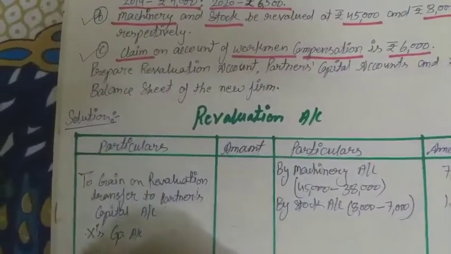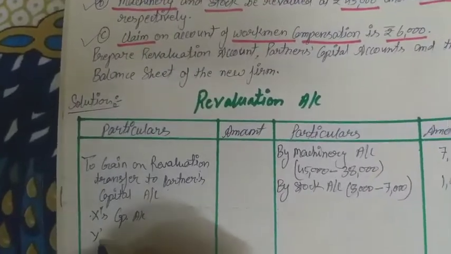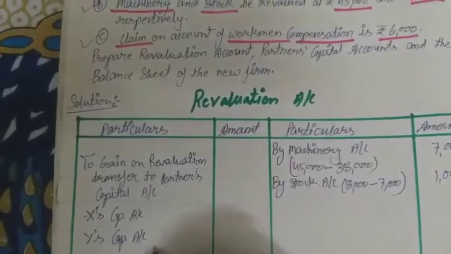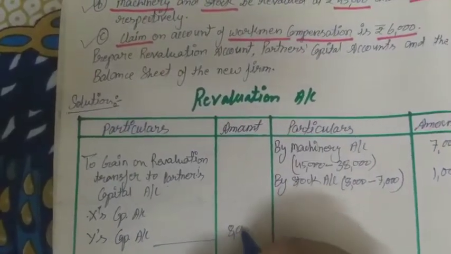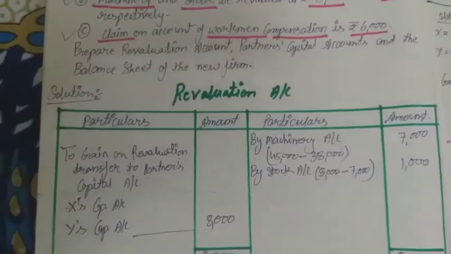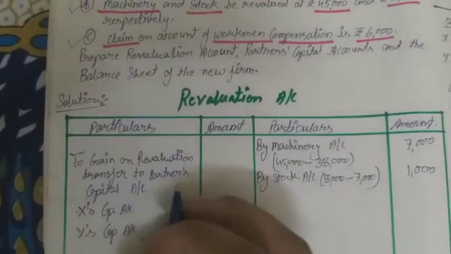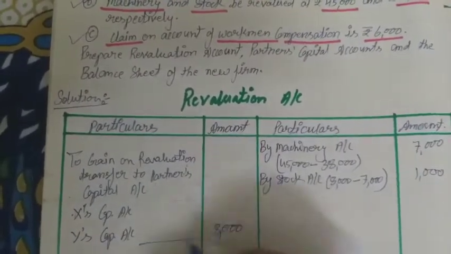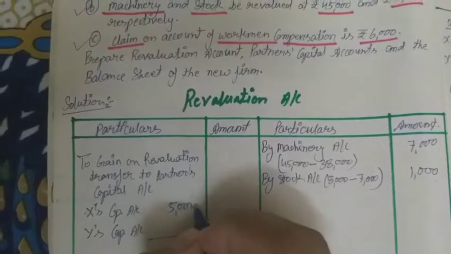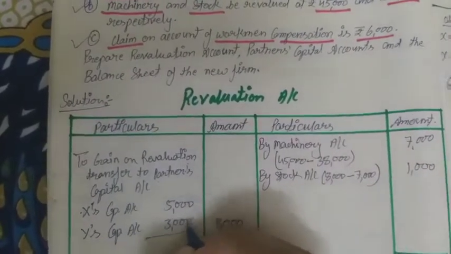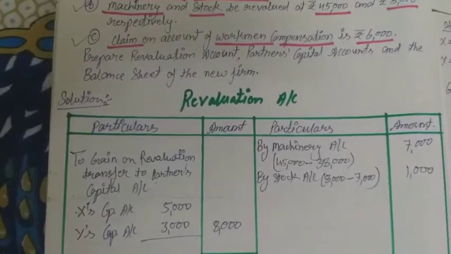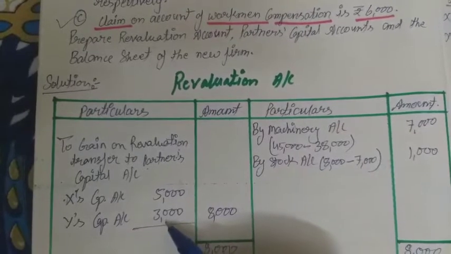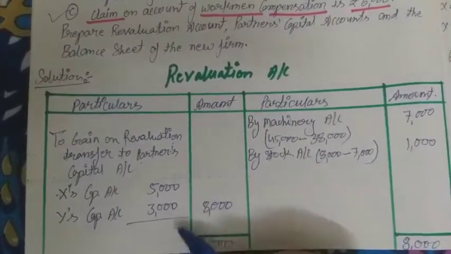So here X's capital account and Y's capital account. The amount is 8,000, and this 8,000 rupees is distributed in the old profit share ratio. According to this, X will receive 5,000 and Y will receive 3,000: 8,000 multiplied by 5 by 8, and 8,000 multiplied by 3 by 8.